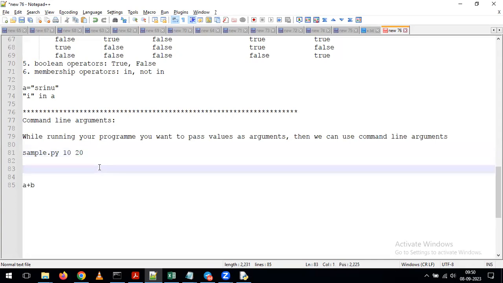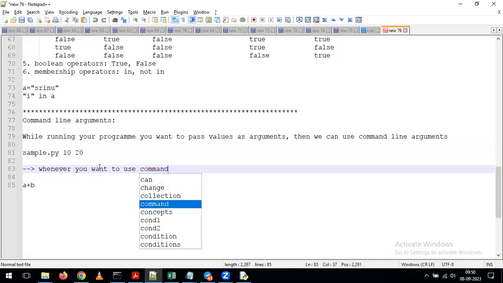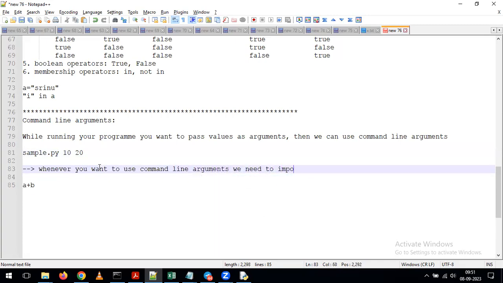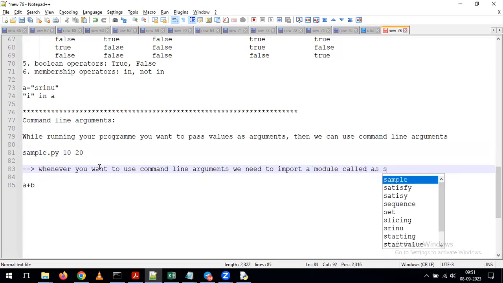Okay. Now, whenever you want to use command line arguments, we need to import a module called sys. As part of our Python, we have a module called sys. A module is a kind of pre-defined library. With the help of pre-defined libraries, we can import some existing functionality. So one of the modules is called sys.